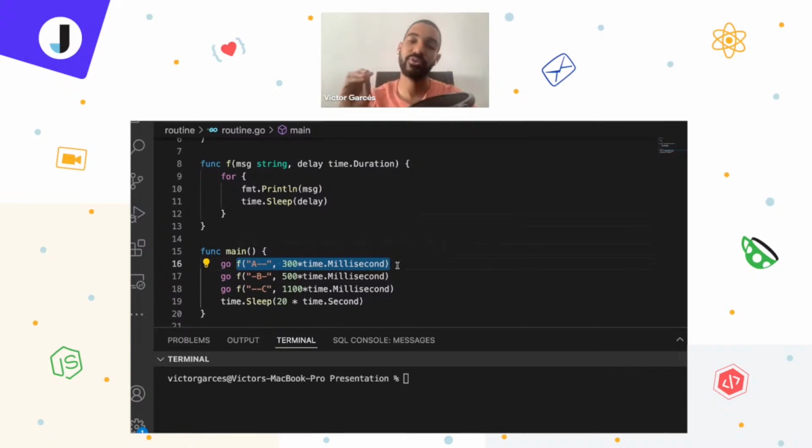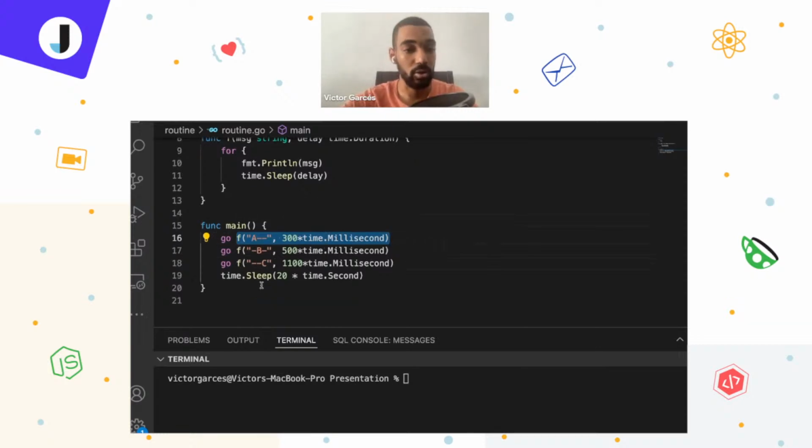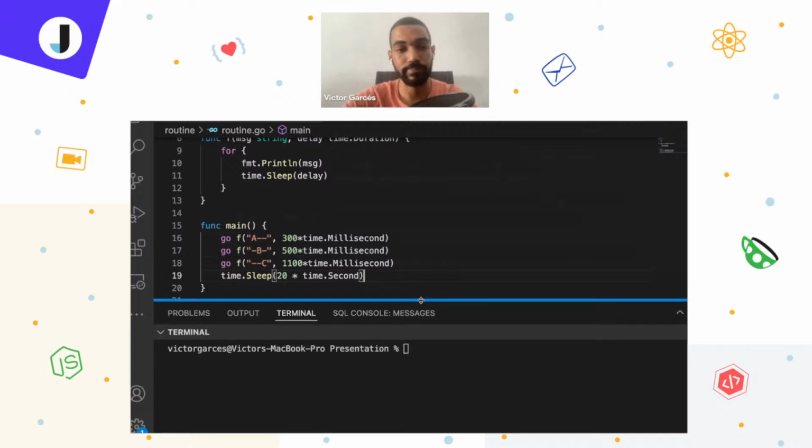It places the function in a routine inside a thread, which won't block our main code. It just gets executing. So here we are calling three goroutines using the same statement, calling the same function but with different parameters. And at the end, we want to wait for 20 seconds just to keep the application running while you see what's going to happen.